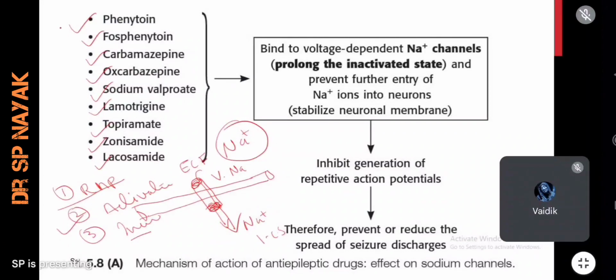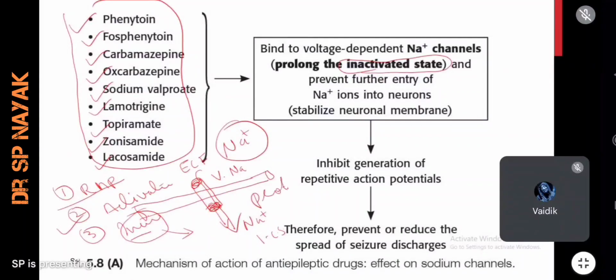So all these drugs, what they do? All these drugs will prolong the inactive state. Simple. They are not closing the channel. What they are doing is prolonging the inactive state. If the inactive state is prolonged, what happens? The sodium channel will be closed for a prolonged period of time, so it is inhibiting the entry of sodium. You should not get confused when you read the textbooks. All these drugs are prolonging the third stage of inactivation of the sodium channel, and through that sodium ions will not enter inside.